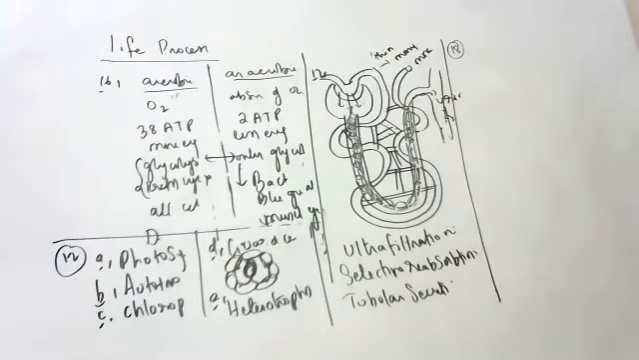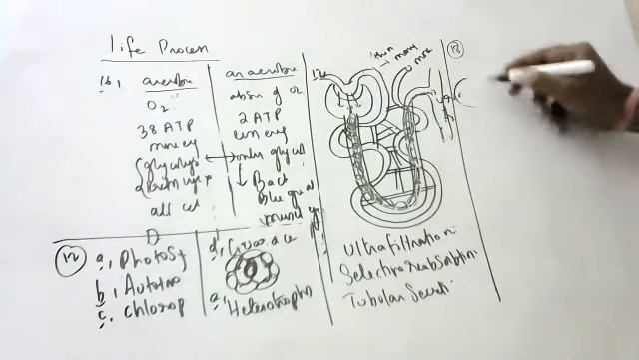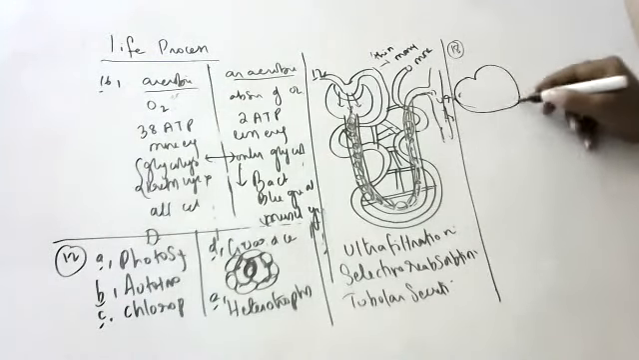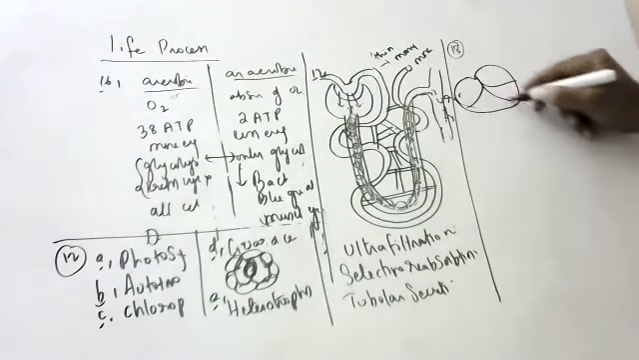Okay, next one, children. Draw a sectional view of the human heart. I'm just drawing it, children. You know how to draw the actual structure. I have shown it in the video also.